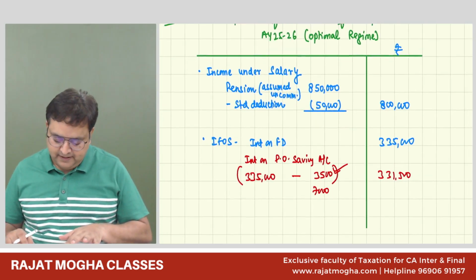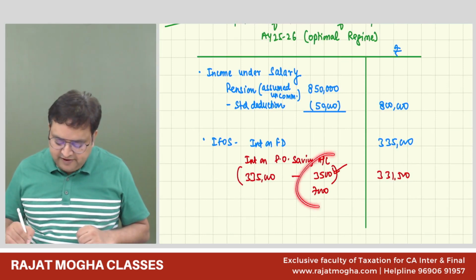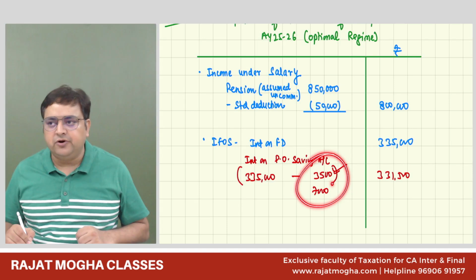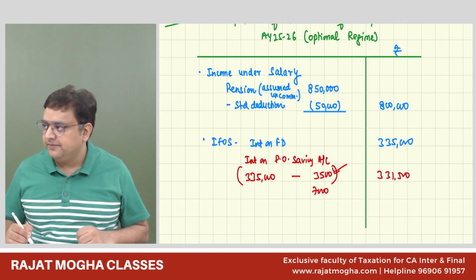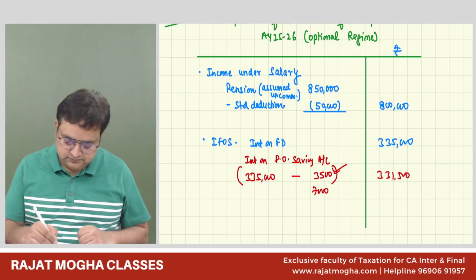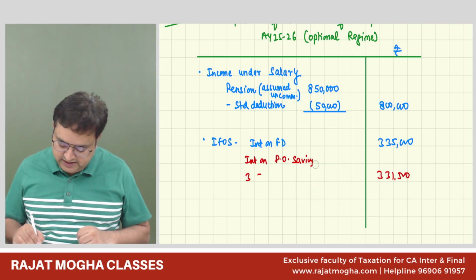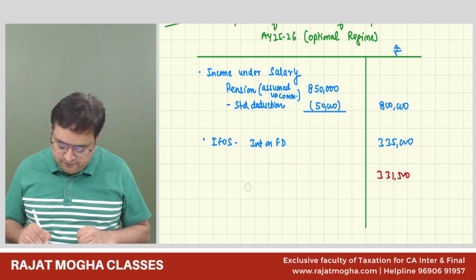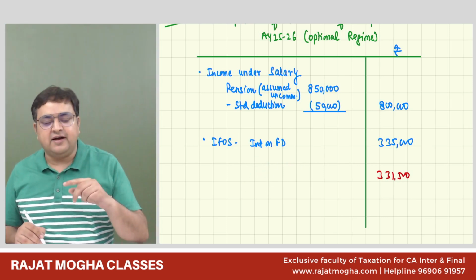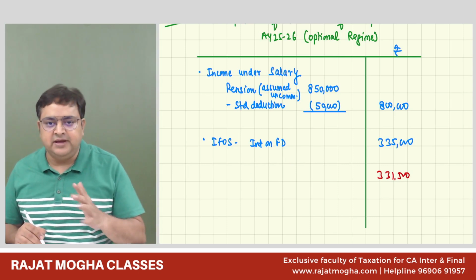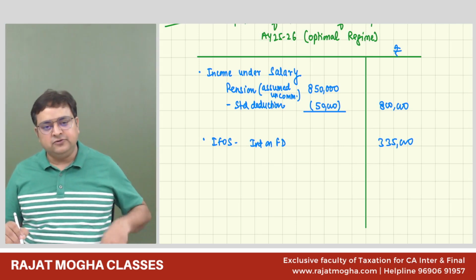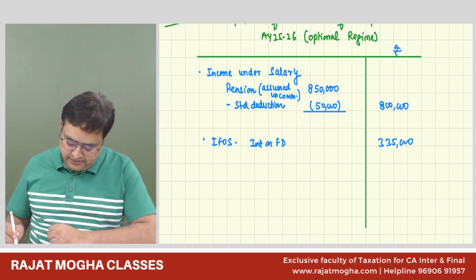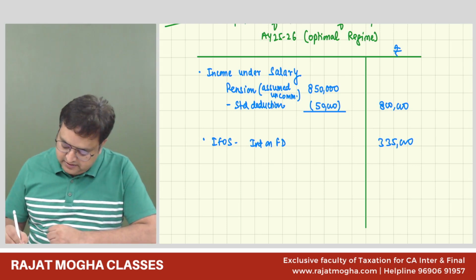Yes, sir. Guys, any doubt on this 3,500? Are you able to recall this? The students who have done IFOS, and most of you have done IFOS. But here it is not post office saving. And from post office saving also, because it's a saving account, we can get 80TTA or 80TTB, any. Depends what you are actually getting the deduction. So both the deductions are allowed, any one of them, I mean.